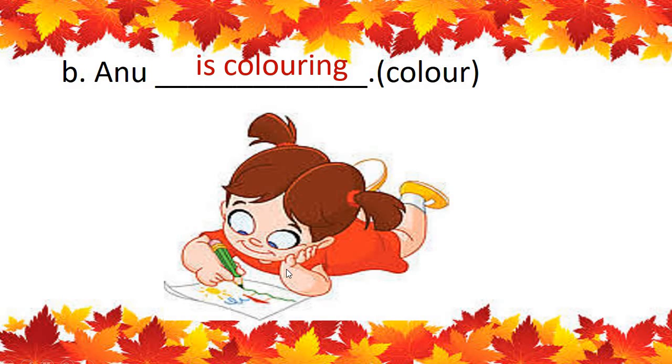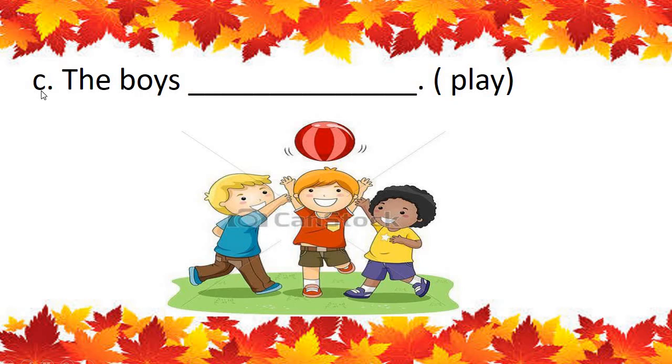Okay? Very good. Now see number C. Sentence number C. The boys. See here what we have to use. The boys. There are many boys, not one boy. 1, 2, 3 boys are there. And the word is play. Now you all know that you have to add ing to the word in the bracket. So it will be play ing.